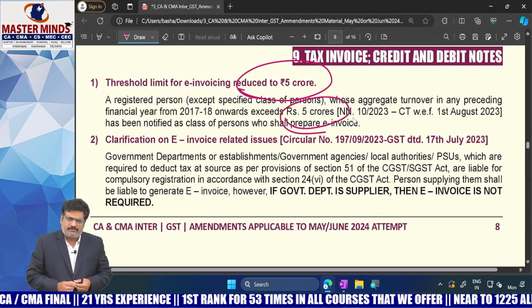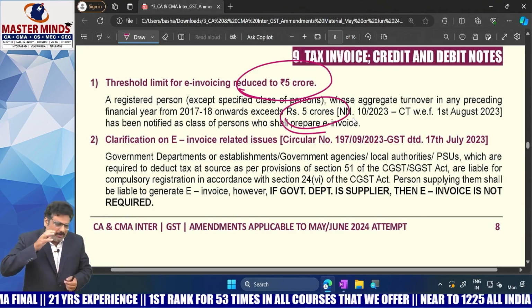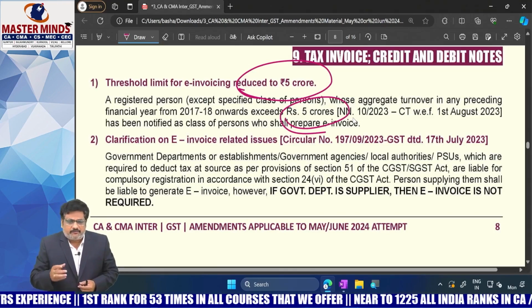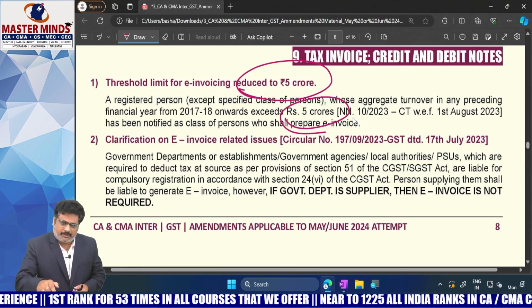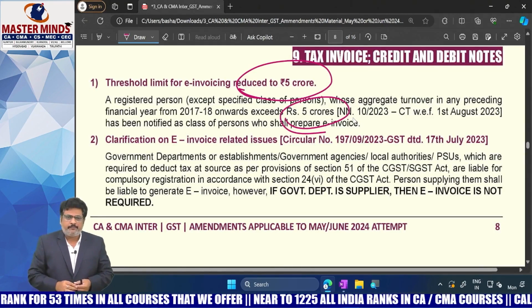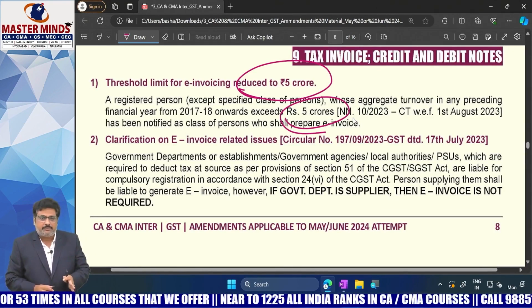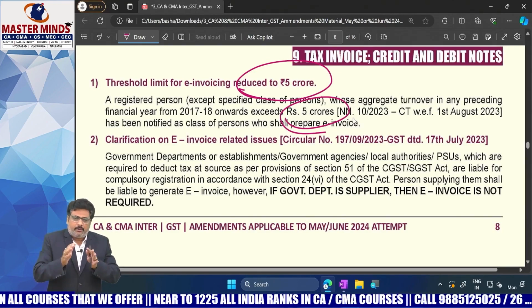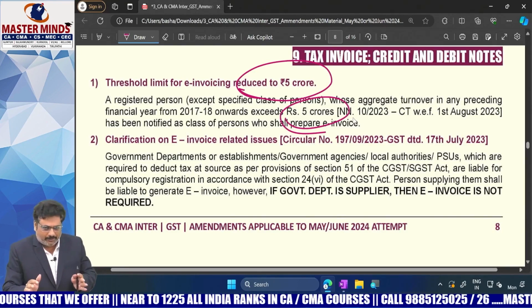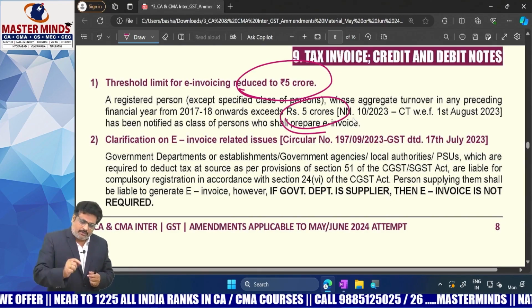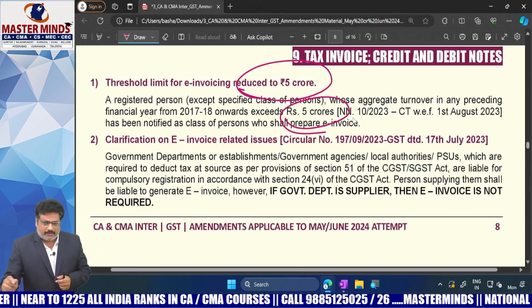Okay, the question here is, whenever government is involved, is e-invoicing not required? Or if the supplier is the government or a government department, then only e-invoicing is not required. The clarification was given here. If the supplier is a government department, then only e-invoice is not applicable. If the recipient is a government department, then the concept of e-invoicing is applicable.